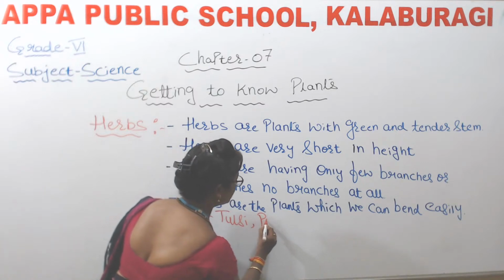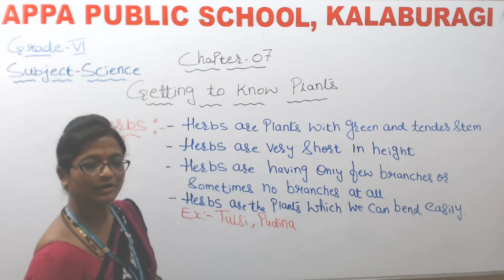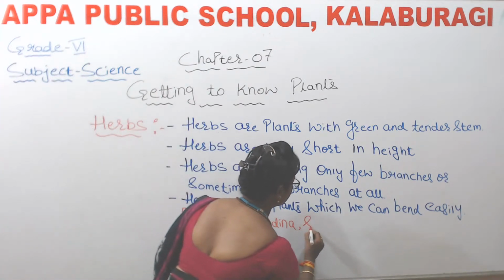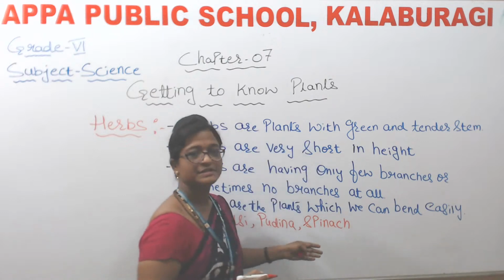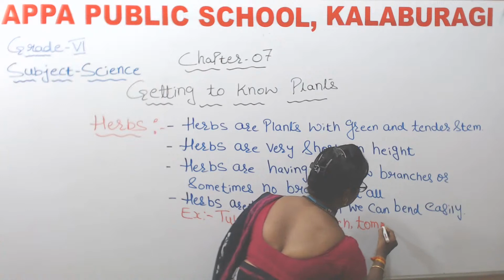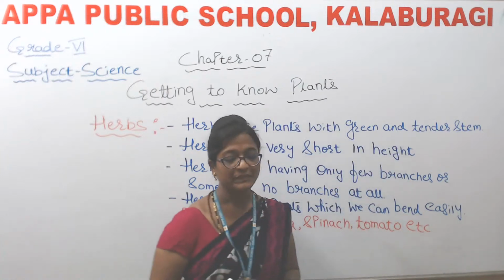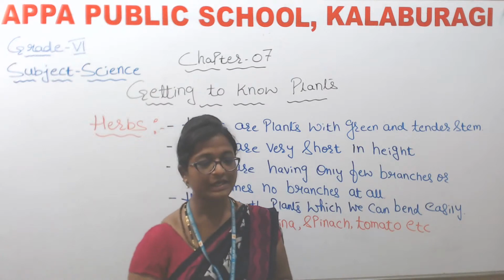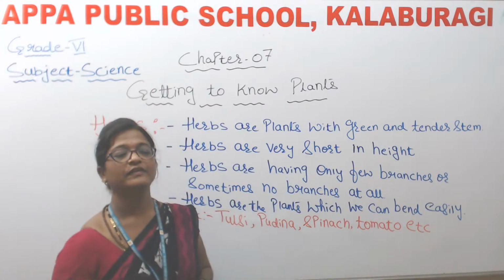Okay, so next example is pudina. Okay, so next is spinach. Even tomato, even wheat plant. Okay, so many more are there. So now these are the examples of herbs.